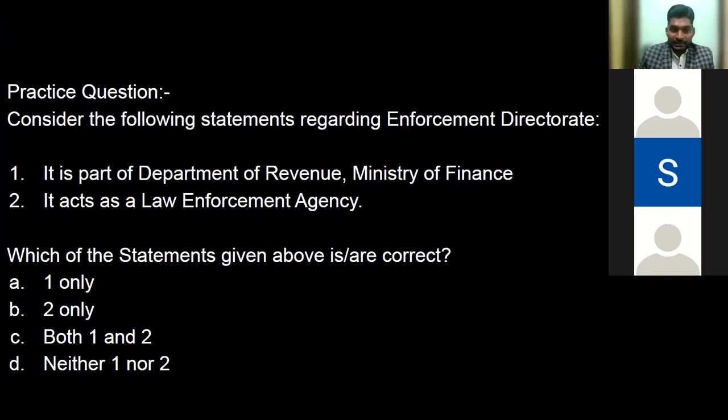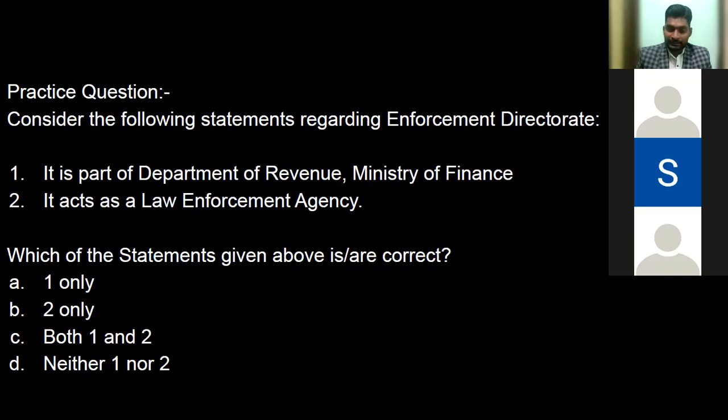Parth, please just read out the question. Consider the following statements regarding Enforcement Directorate. One, it is part of Department of Revenue, Ministry of Finance. Second, it acts as law enforcement agency. Which of the following statements given above are correct?